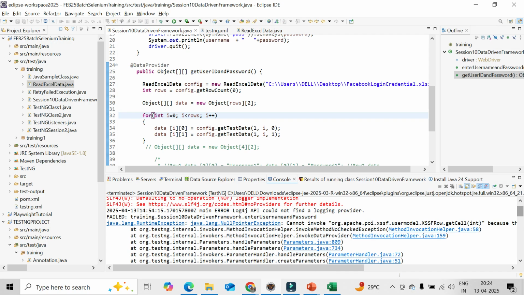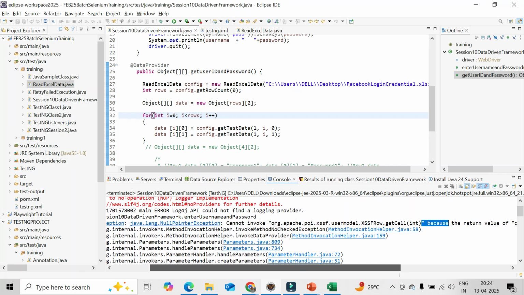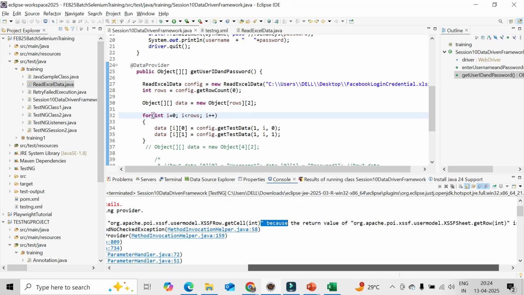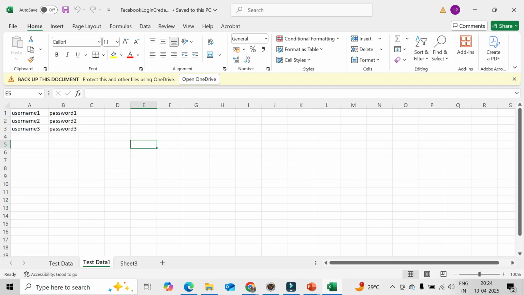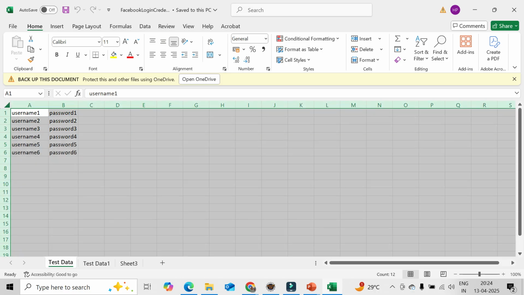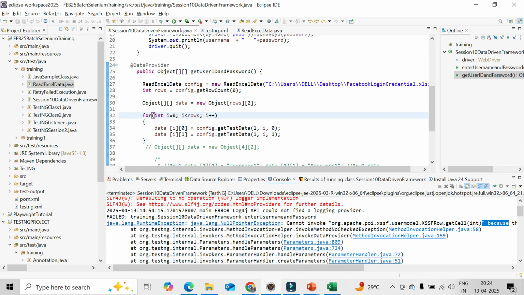Some problem is coming called socket, but there is no change. Cannot invoke the Apache POI cell method because the return value of getCell is null. That's fine. Let's do it from the test data one. Let's see what's happening.